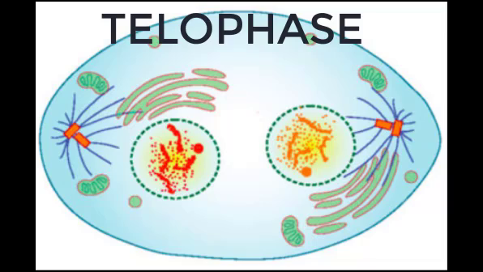Nuclei also reappear within the new nuclei and the mitotic spindle breaks apart, each new cell receiving its own complement of DNA, organelles, membranes, and centrioles. And at this point, the cell is already beginning to split in half as cytokinesis begins.